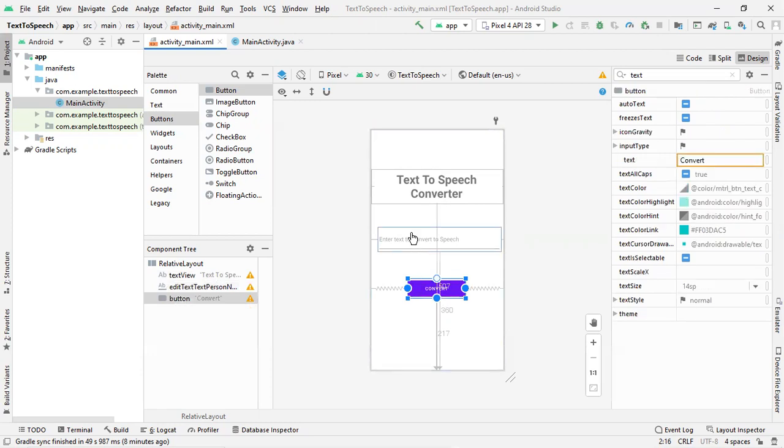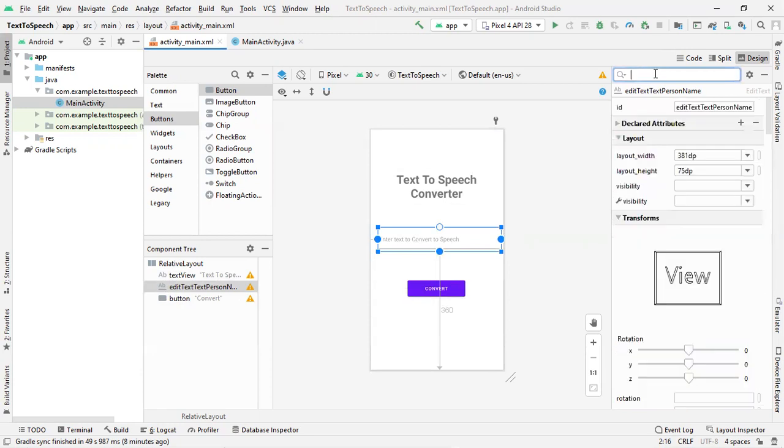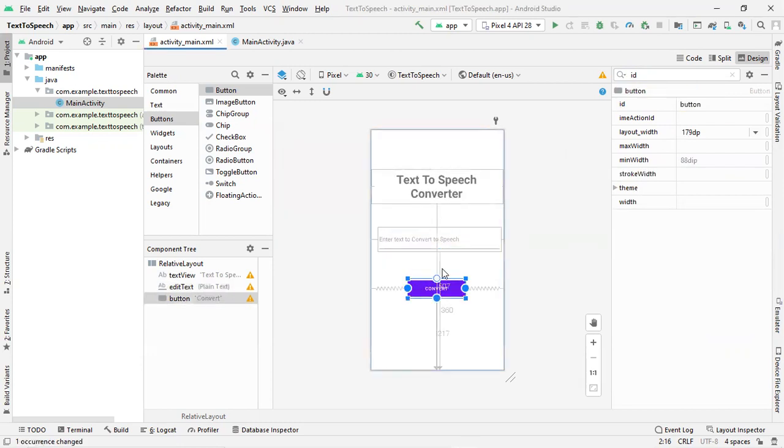So let's change the ID of this particular edit text. Select that edit text and go to ID. Let's just make it edit text because we are using only one edit text. So this is edit text. This ID has been changed. Give refactor. Then for this button also, the ID is button. So let's keep it as it is.